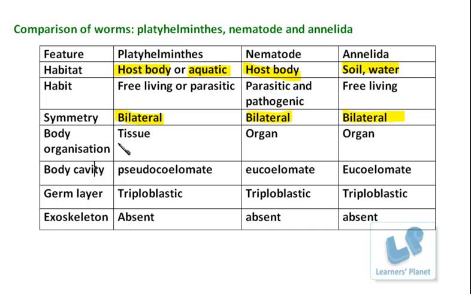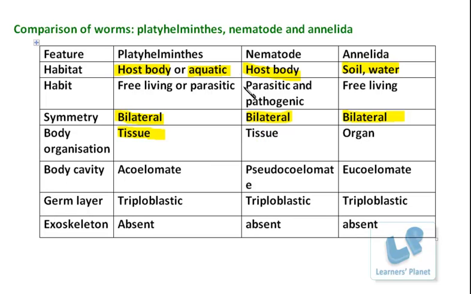Okay, body organization, platyhelminths, they show the tissue organization. Nematodes, they are also having the tissue grade of organization. I'm really sorry for this mistake. Let me correct it. So nematodes, they are also having the tissue grade of organization.